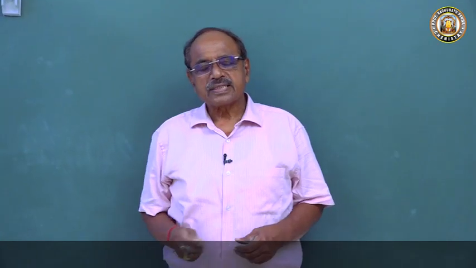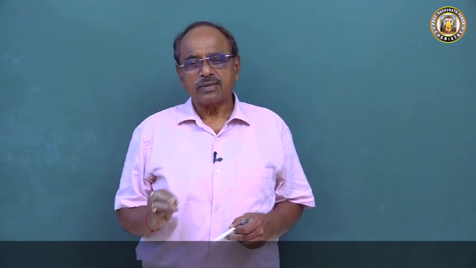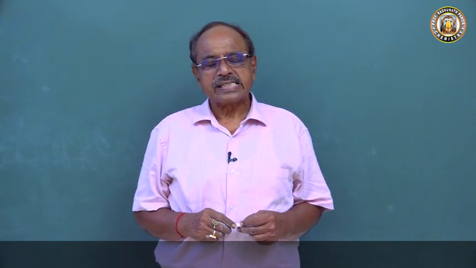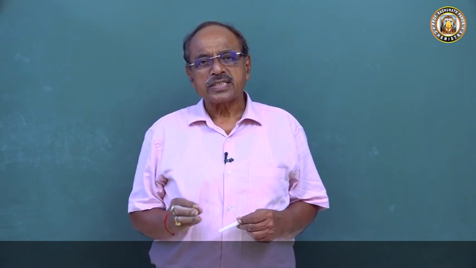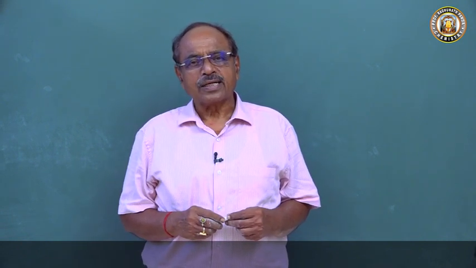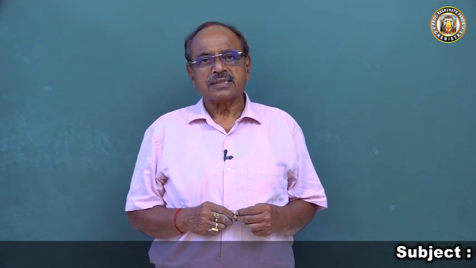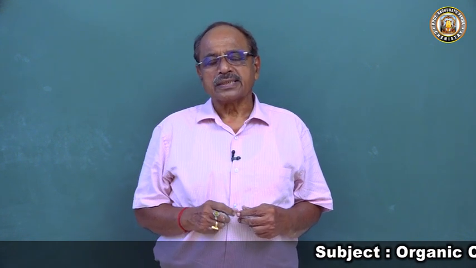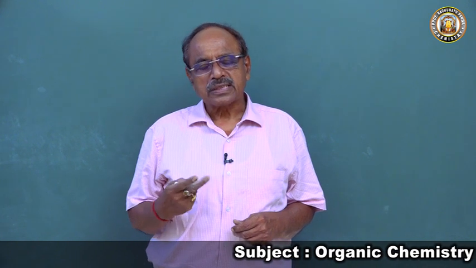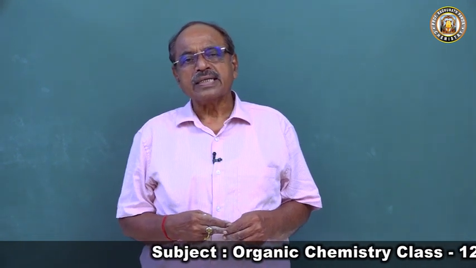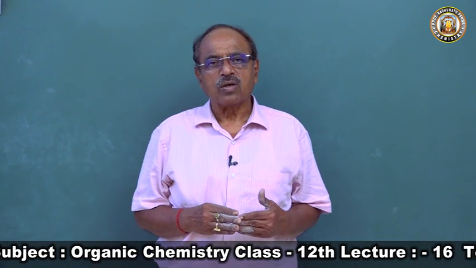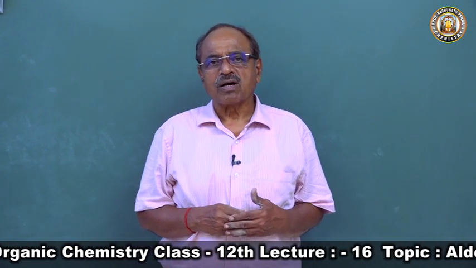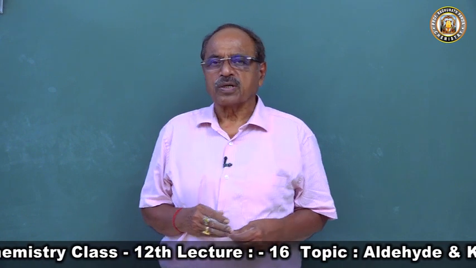Last class we have discussed the hydrolysis of alkyl gem dihalide, hydration of alkyne, oxidation of alcohol and ozonolysis of alkene. Now we will come to the D, that two are there. One is called dehydrogenation of alcohol and dry distillation of calcium salts of carboxylic acid.